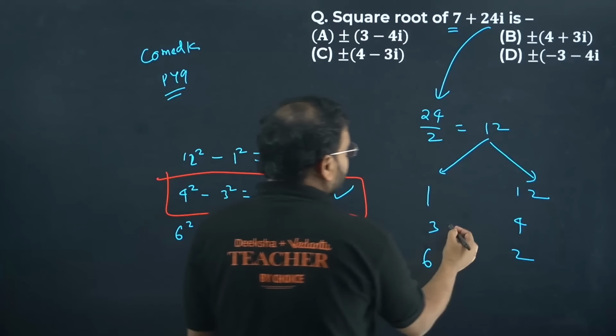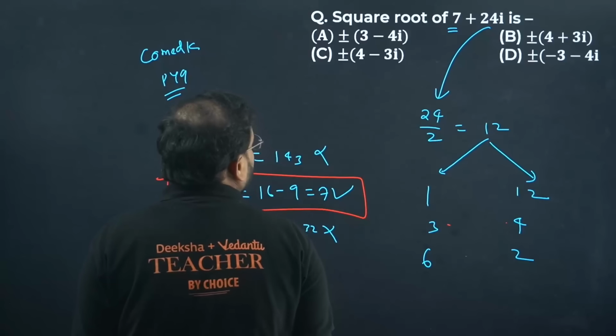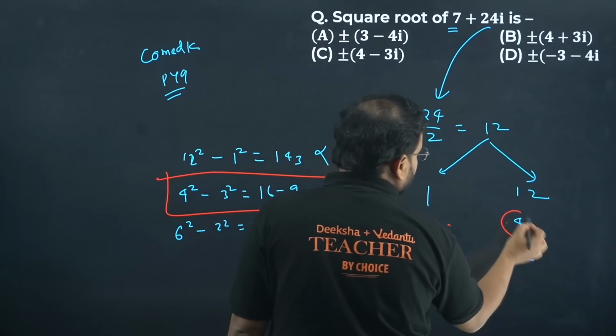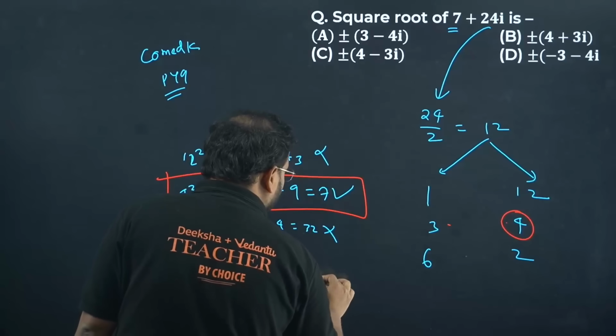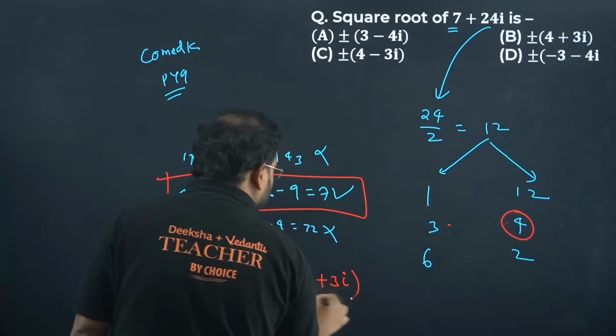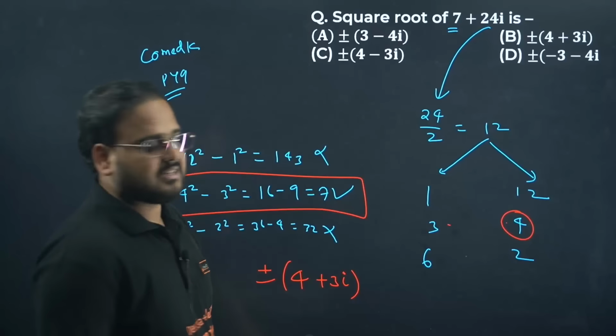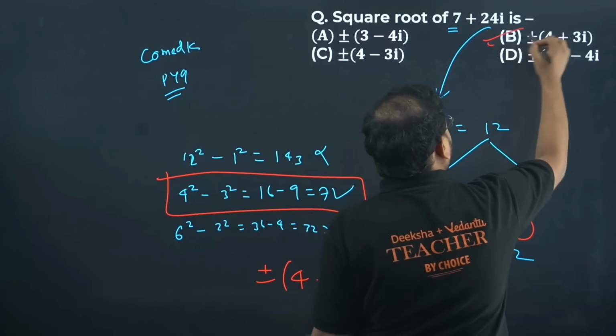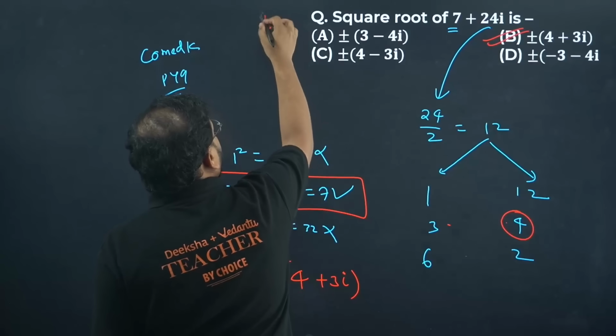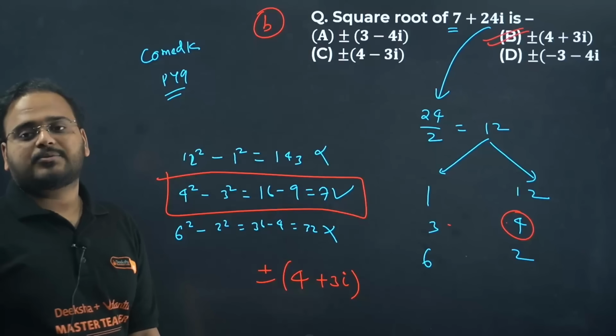So my numbers are 3 and 4. So my answer becomes: this will be the first number, so 4 plus 3i. Since it is a square root, you can write plus minus sign. The answer is option B.